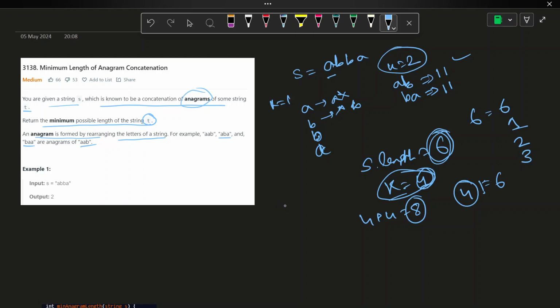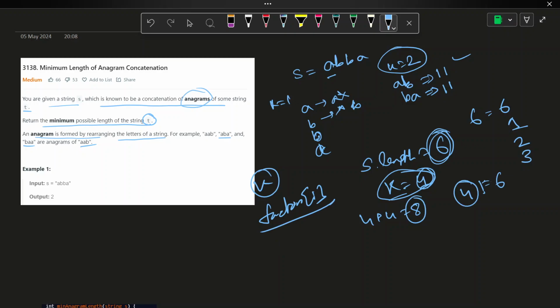So first I will find all the factors of the length. Then I will check, by taking each factor i as the length, can I make the anagrams?